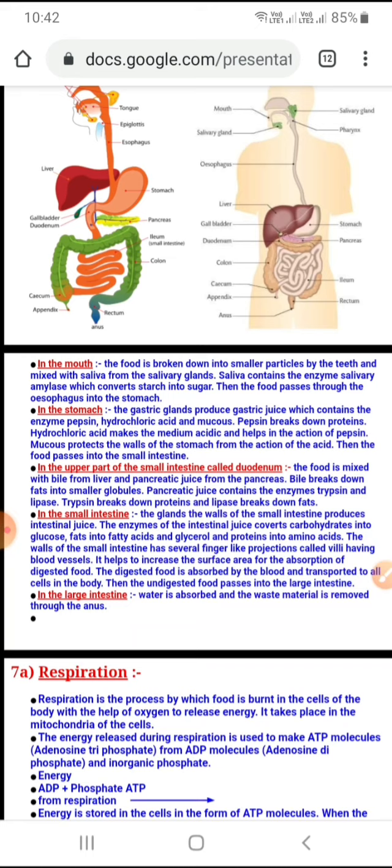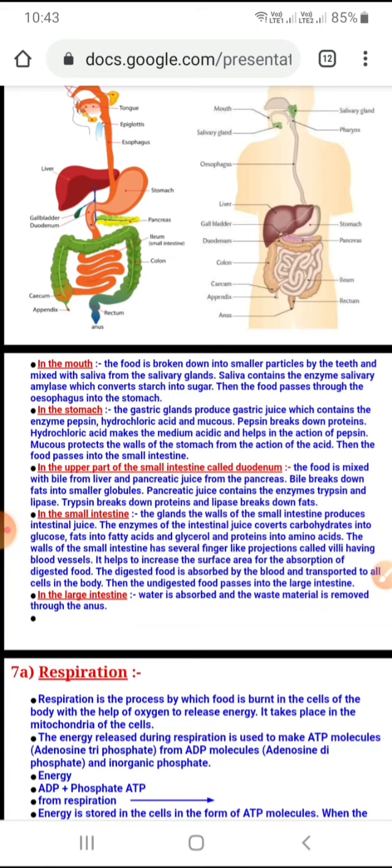So this is also a type of protection given to you by nature, right? So hydrochloric acid helps to activate the hydrogen ion which is needed for the action of pepsin, which helps to digest the protein. Next, the role of mucus.